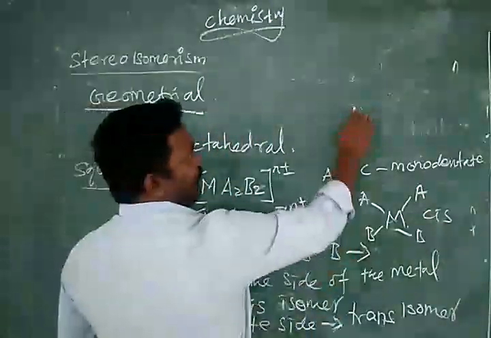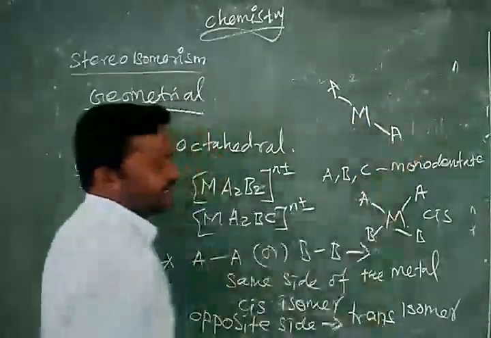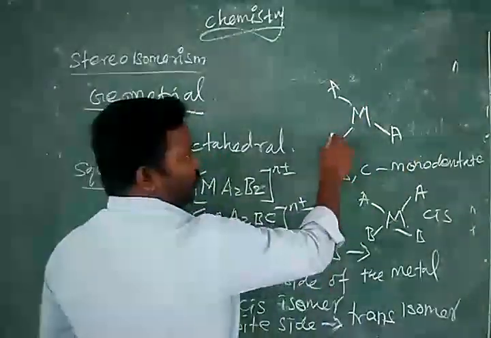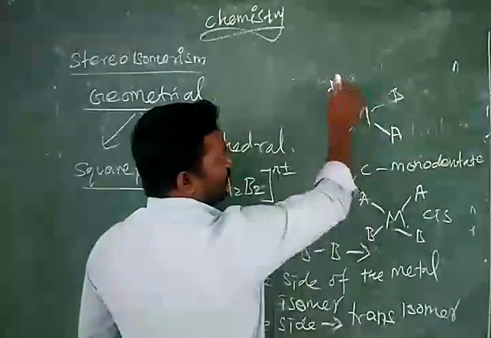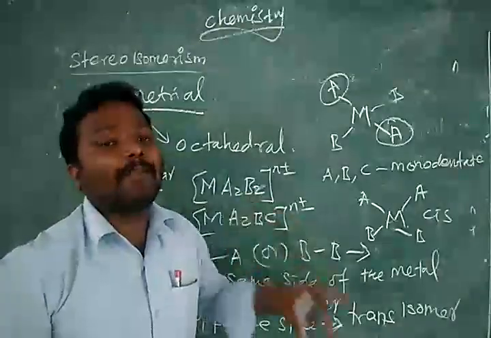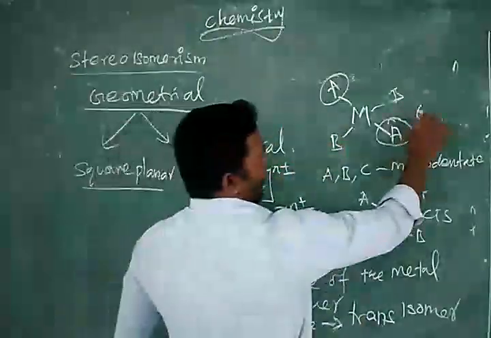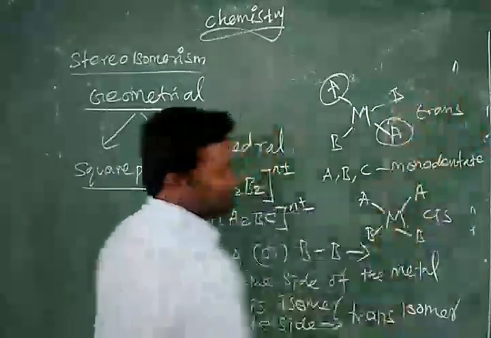In the same metal, A is present diagonally and B is also diagonally present. If A is present in diagonally opposite positions, that is called the trans isomer.